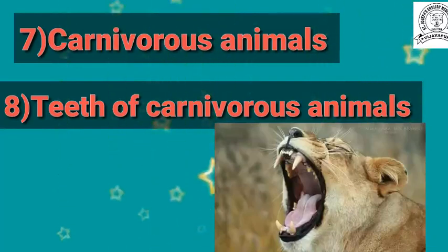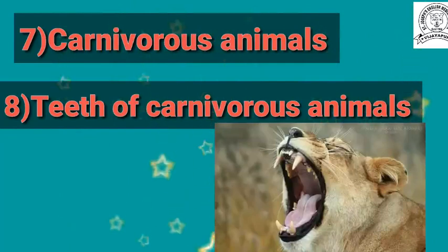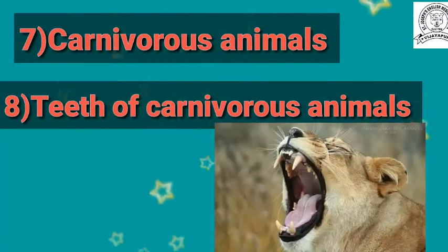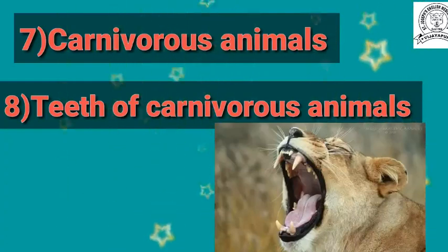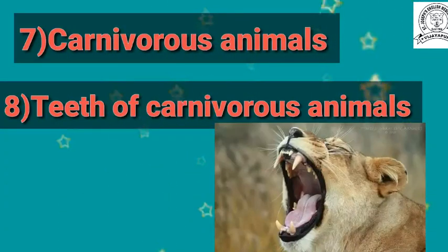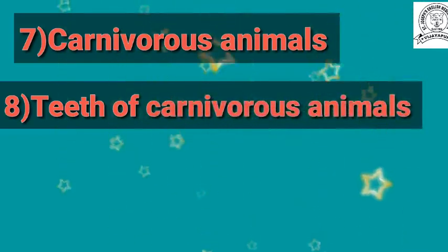Carnivorous animals have long, sharp, pointed teeth called canines. By using the canines, they can tear the flesh, and these animals also have incisors and molars. By using them, they cut and chew the food.